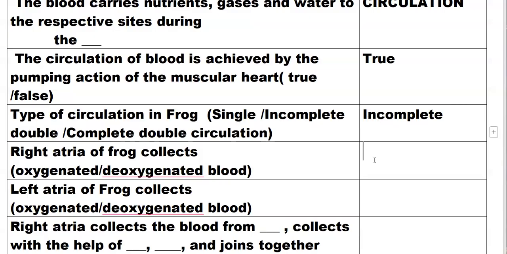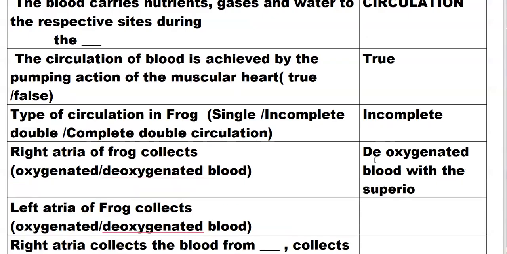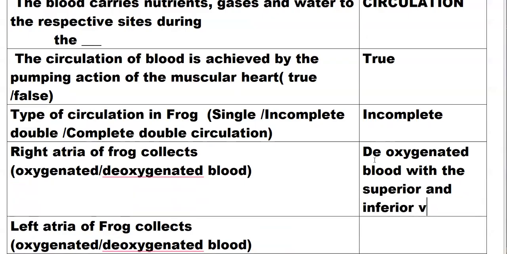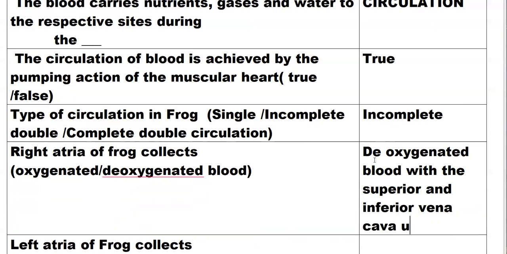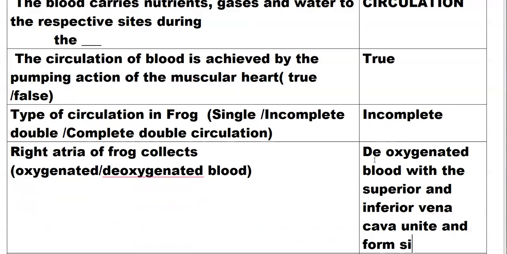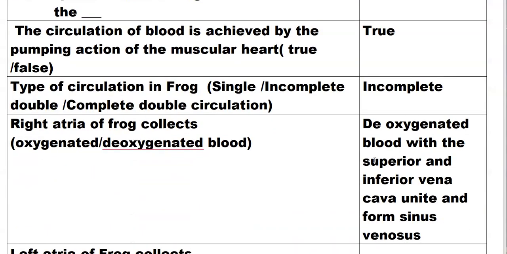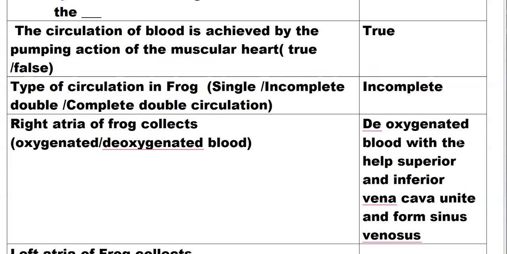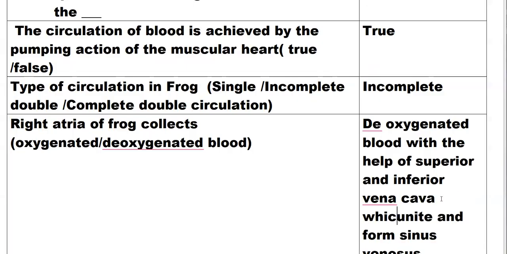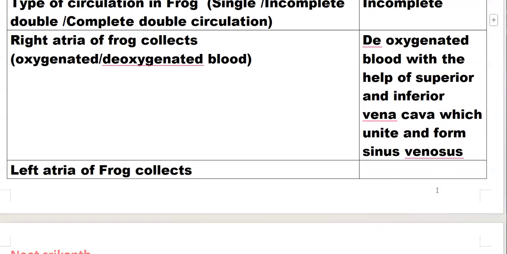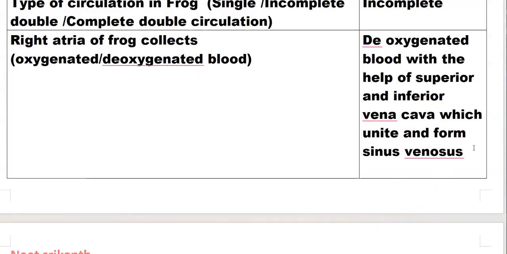The right atria of frog collect deoxygenated blood with the help of the superior and inferior vena cava, which unite and form the sinus venosus.